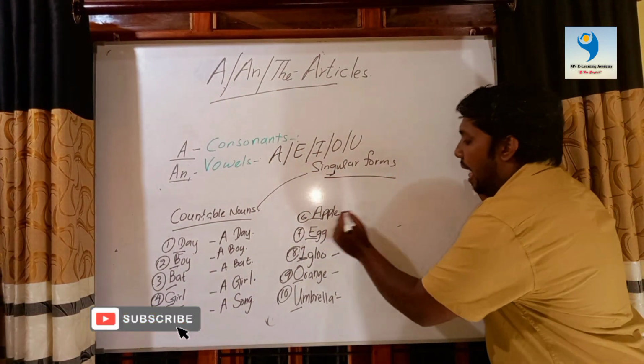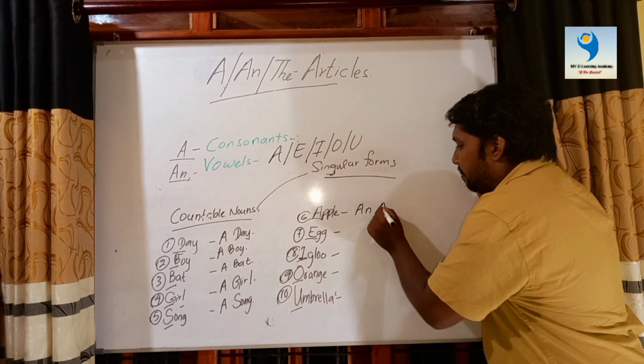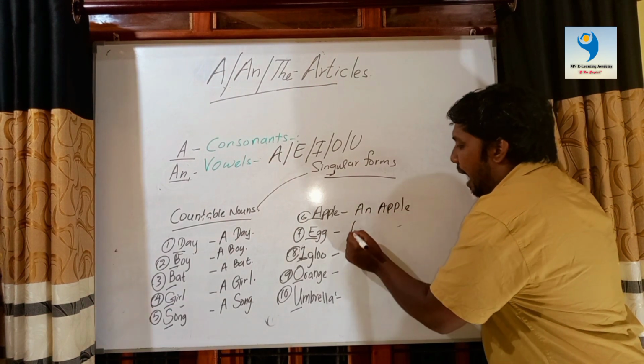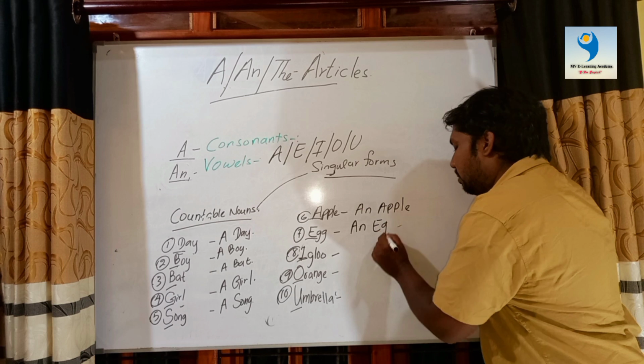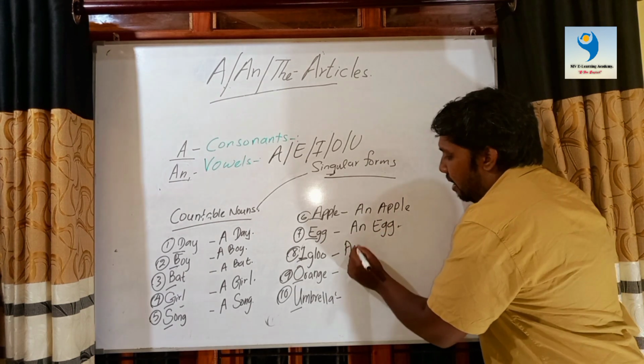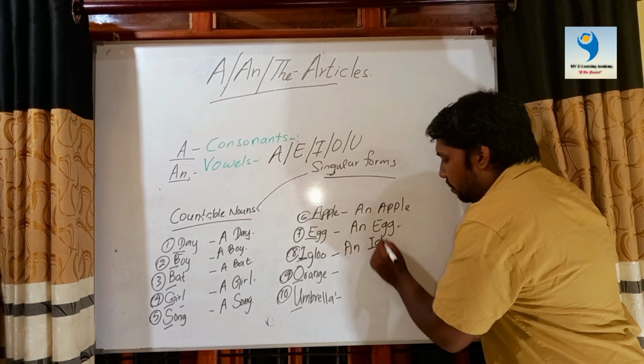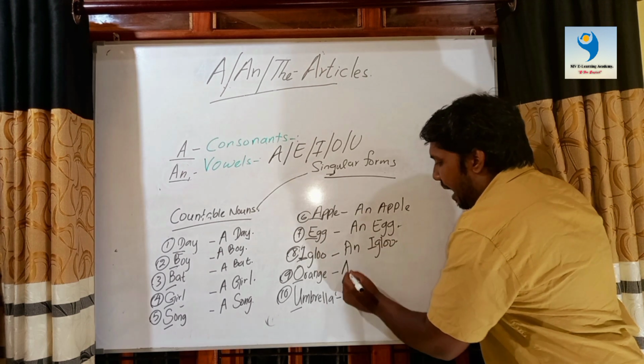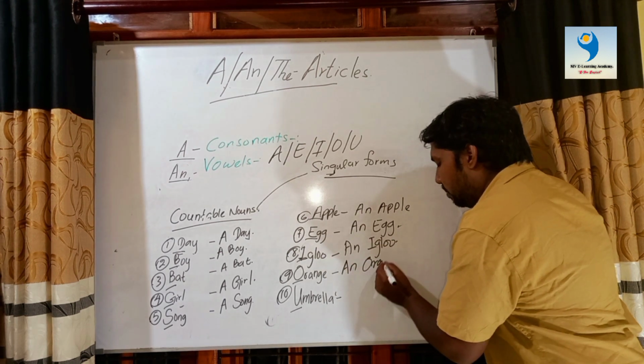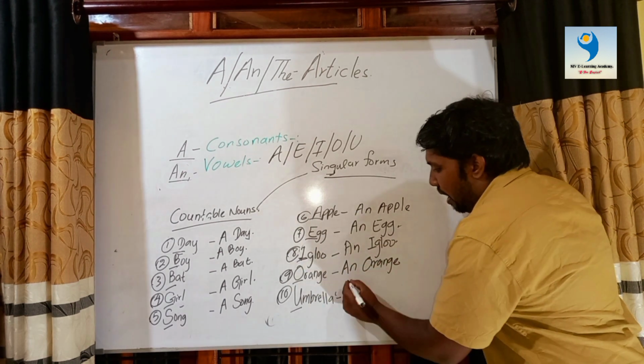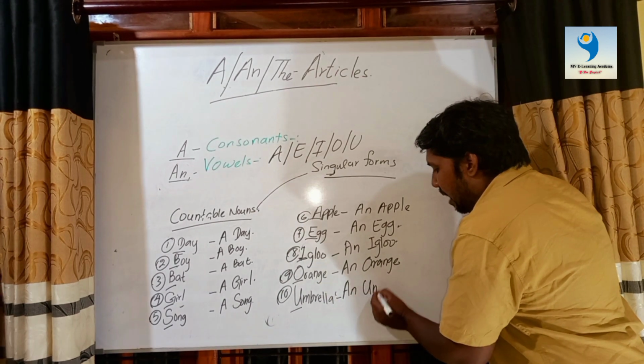Then an apple, an egg, an igloo, an orange, an umbrella.